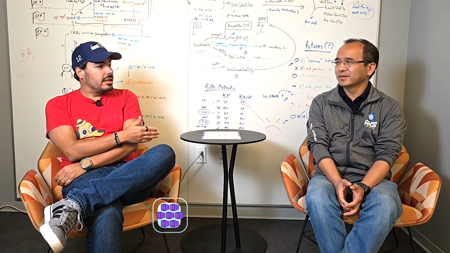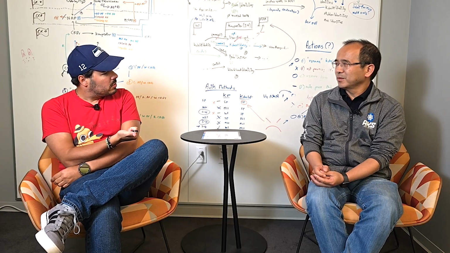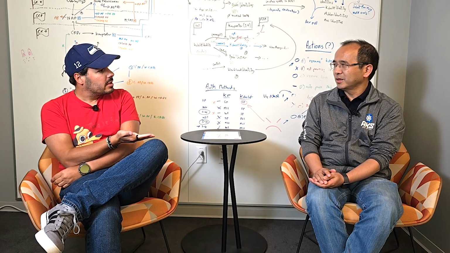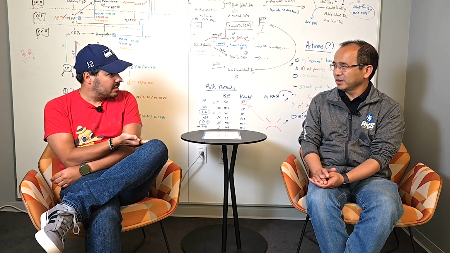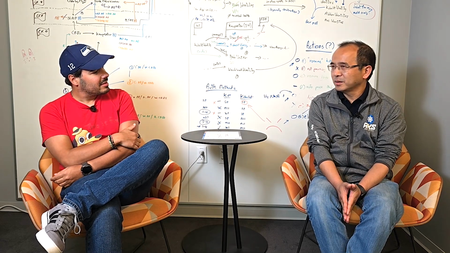Today we're here with Charlie Lee, who is an engineering manager that looks after a few different things. You look after Windows GPUs, you look after ARM, FIPS, and you're actually running the team that looks after AKS Automatic as well. So this should be fun. So tell me a bit about what the team has been doing last week.